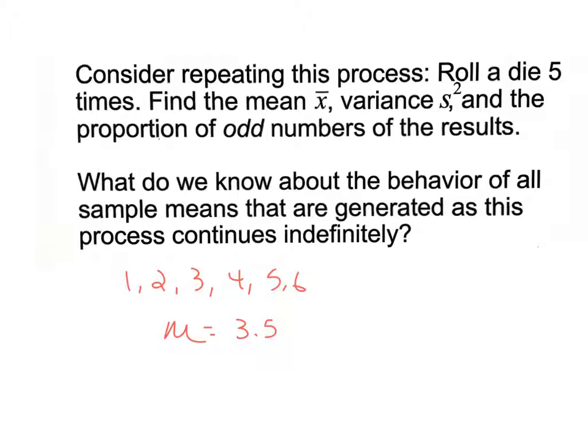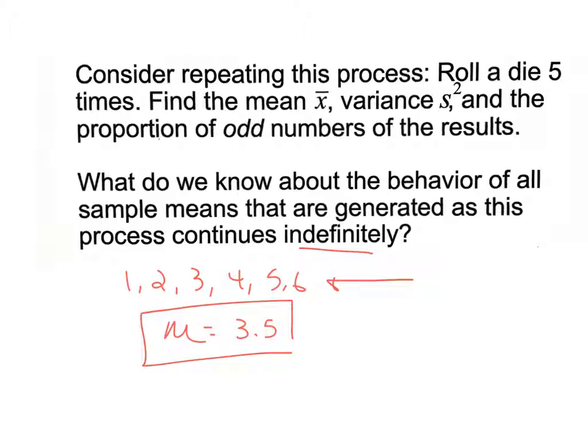First question, what do we know about the behavior of all sample means that are generated as this process continues indefinitely, which means it doesn't stop? Here's what we know about rolling a die. Those numbers right there, 1, 2, 3, 4, 5, 6, are all equally likely to occur. So to find the mean, you just add them and divide by 6. That's the mean of the whole deal, of the population.